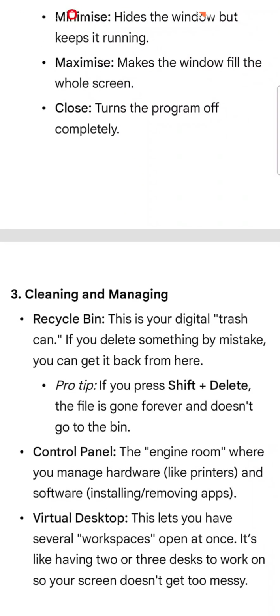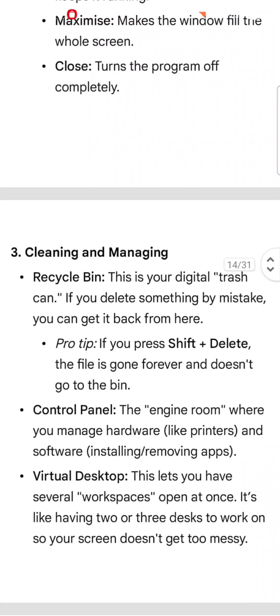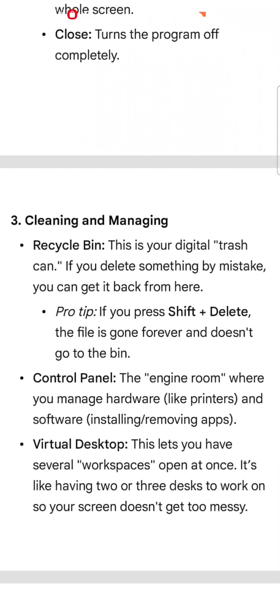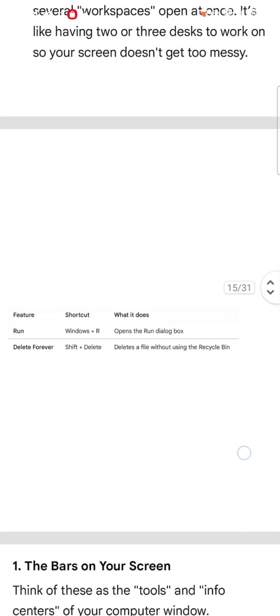Control Panel, the engine room where you manage hardware like printers and software installing and removing. Virtual desktop, this lets you have several workspaces open at once. It is like having 2 or 3 desks to work on, so your screen does not get too messy.